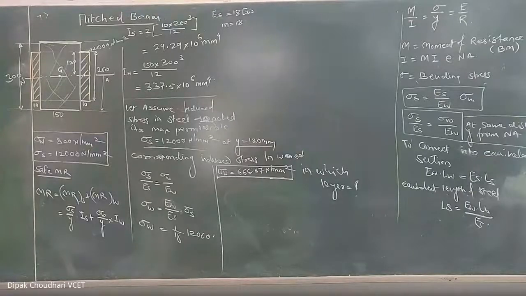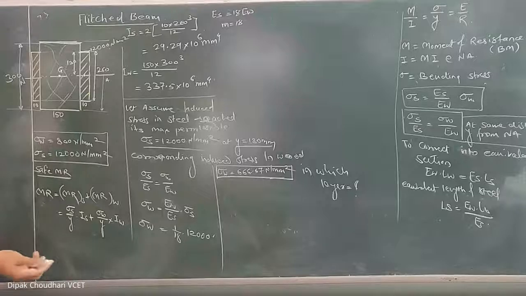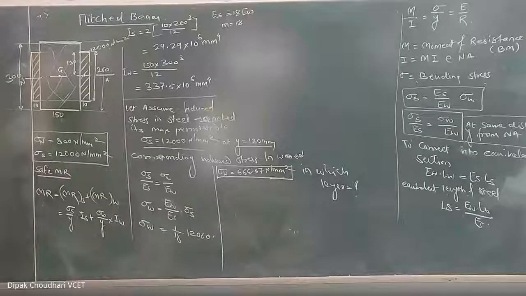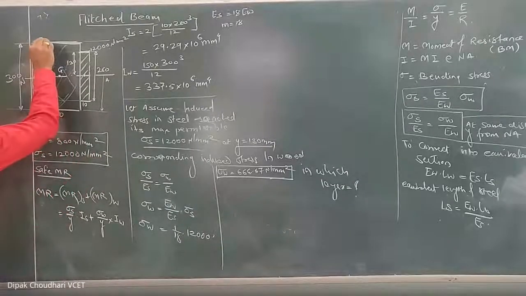No, sir. No what? Can you elaborate? Sir, the extreme layer is the bottom and uppermost layer of the wood. Yes, meaning at what y distance? 150. 150, right? Okay, means maximum stress induced in the wood will be at a distance of 150 millimeter from